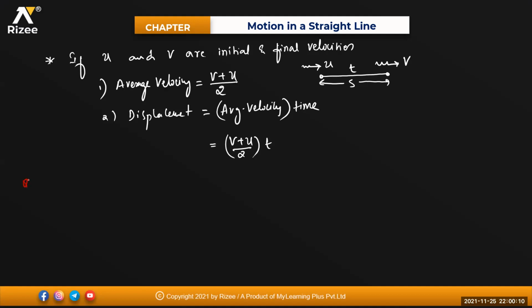Seriously. Like say this is a displacement. The particle here is moving with an initial velocity of 10 meters per second. And here the final velocity v = 20 meters per second. Distance between them is, say for example, 135 meters. Now what I am asking you is time t equals how much?